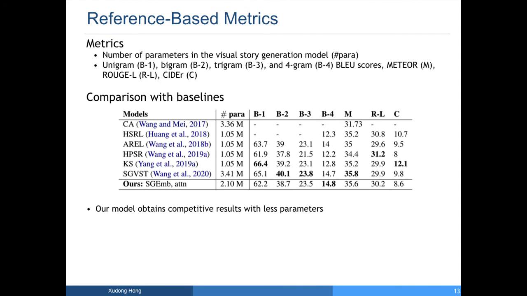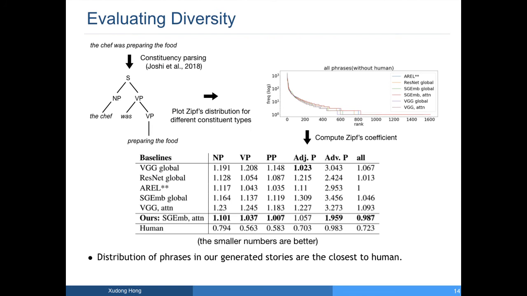We first show the results of reference space metrics. We also compare the number of parameters in the story generation model. The results indicate that our model obtains competitive results with fewer parameters compared to previous work. Then we evaluate the diversity of the generated text. First, we parse the generated stories with a state-of-the-art constituency parser. We then plot the distribution for different constituent types.